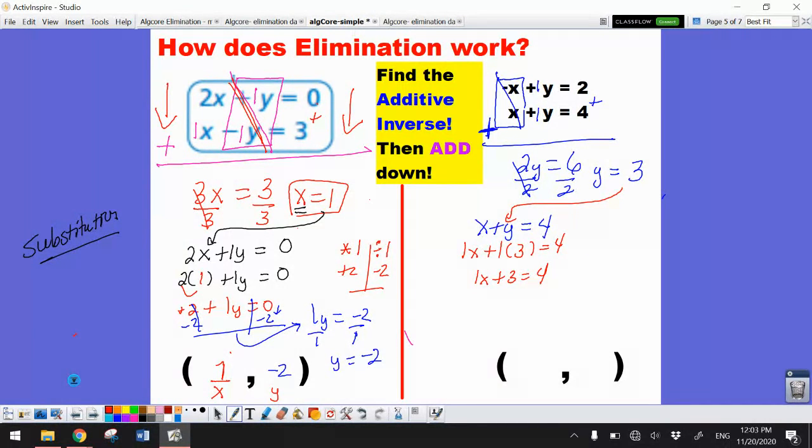So what's going to have to move first, the 1 or the 3? Yep, it's the 3. So minus 3 on both sides. I have 1x equals 1. And I don't have to go any farther than that because I know dividing by 1 is not going to change anything. So my y is 3. That goes in the second spot. My x is 1. That goes in the first spot.